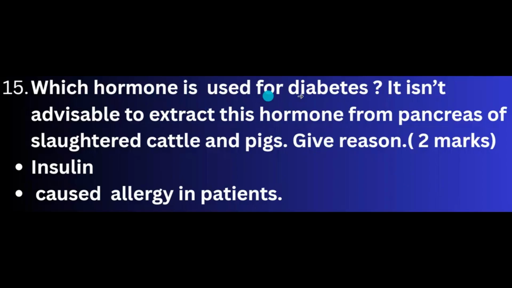Which hormone is used for diabetes? It isn't advisable to extract this hormone from pancreas of slaughtered cattle and pigs. Give reason. This question carries 2 marks. The answer, which hormone is used for diabetes, is insulin. And the second part of the question, why it isn't advisable to extract the hormone from pancreas of slaughtered cattle and pigs? That's because it causes allergy in the patients.